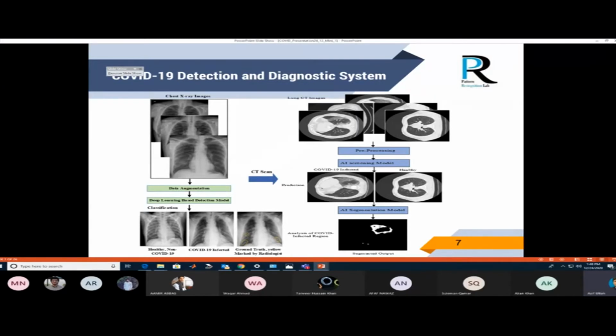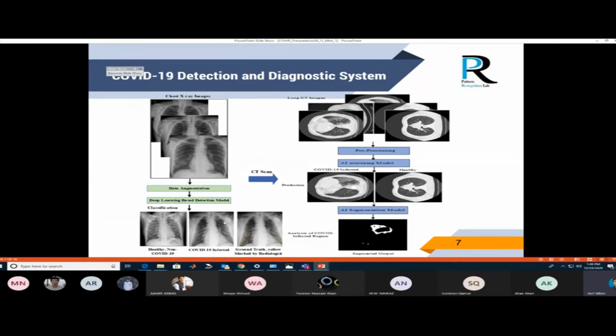As you can see, these are chest X-ray images, and on the chest X-ray images, we are performing a data augmentation strategy. We use data augmentation because in the medical field there is a limited amount of data, and COVID is a new challenge, so there is a limited amount of available data. That's why we are performing data augmentation. Data augmentation means increasing the samples. After this, we provide it to the deep learning model.